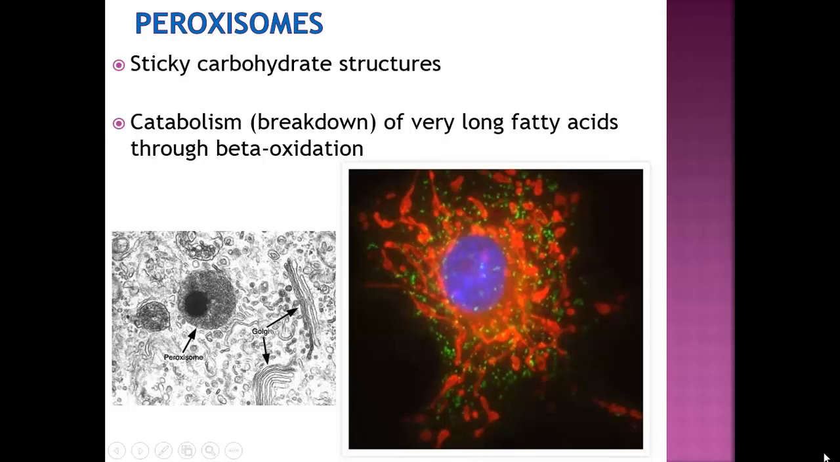Here is a peroxisome shown in an electron micrograph. And in this picture of fluorescent microscopy, the green dots represent hundreds of peroxisomes within the cell, which has this as its nucleus. So these peroxisomes correspond to these small green dots.